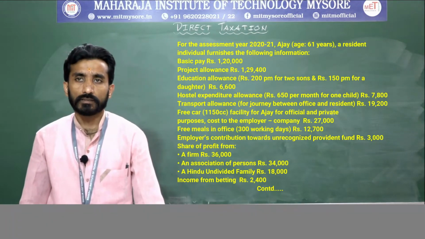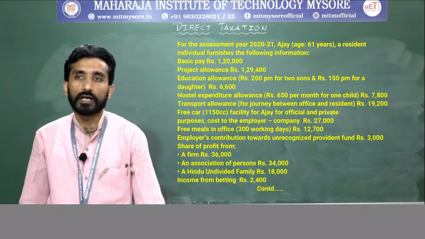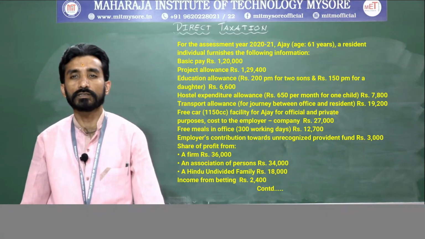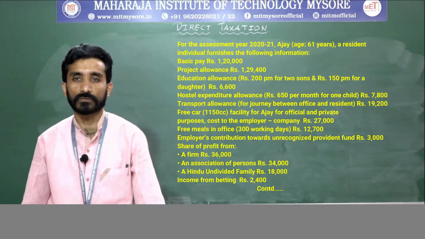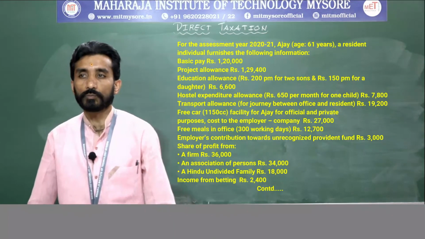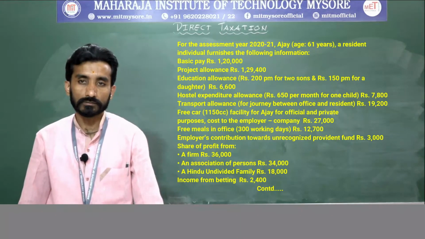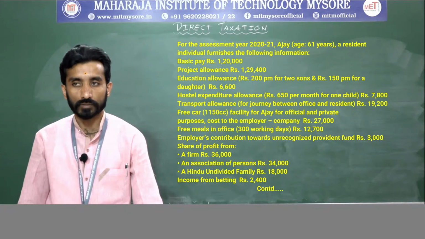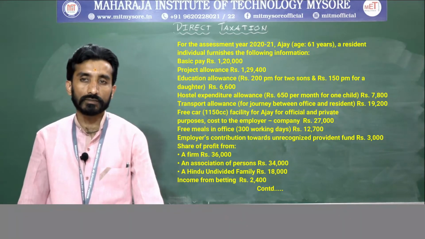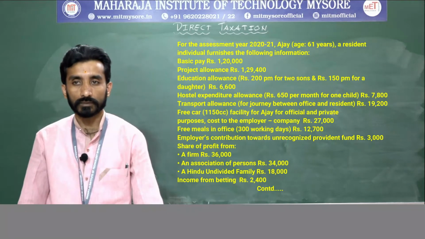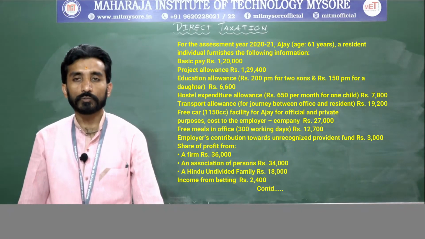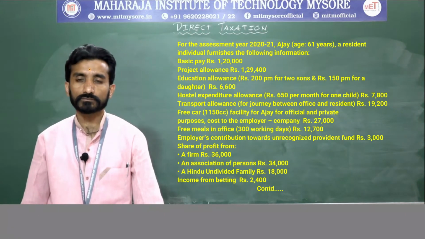For the assessment year 2020-21, Ajay, age 61 years, a resident individual, furnishes the following information. Basic pay rupees 1,20,000, project allowance rupees 1,29,400, education allowance rupees 200 per month for 2 sons and rupees 1,500 per month for a daughter, rupees 6,600.